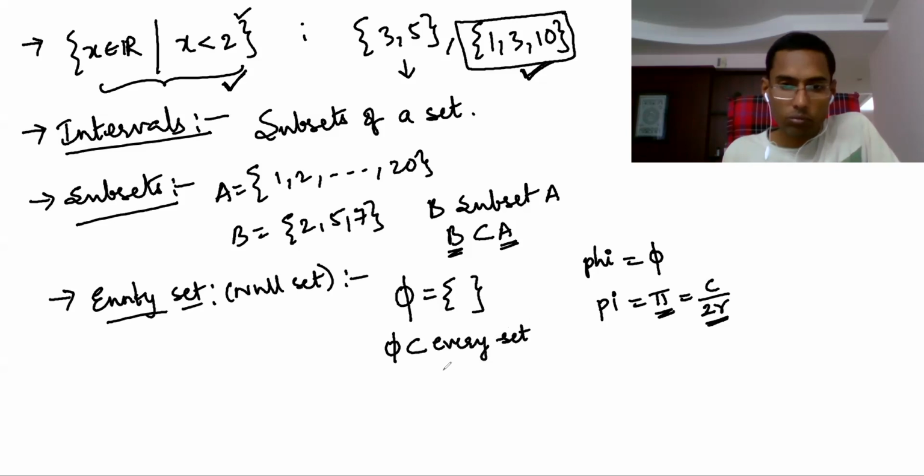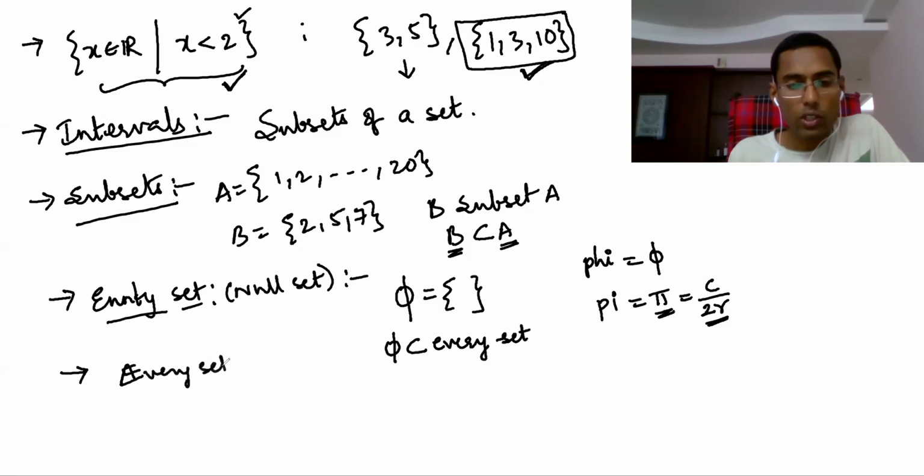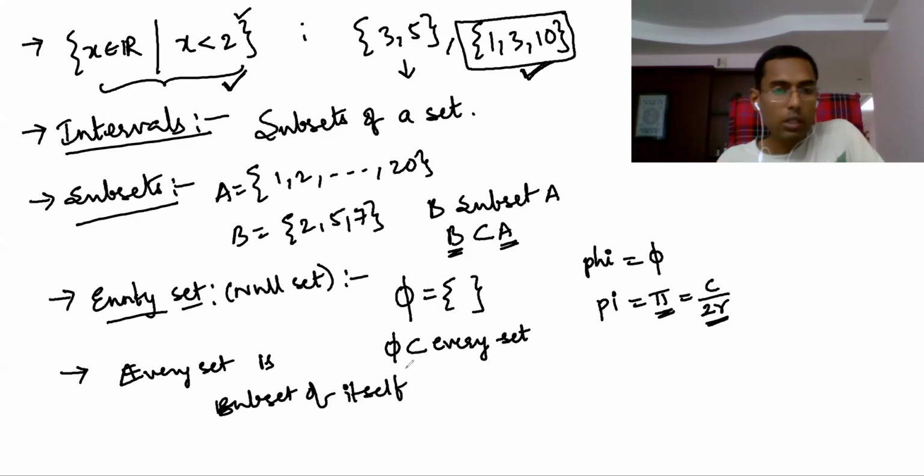This is the empty set. And not only that, every set is a subset of itself. So A is a subset of itself. Every set is a subset of itself. That also you know. All right, so I explained subsets, and now I am explaining intervals.